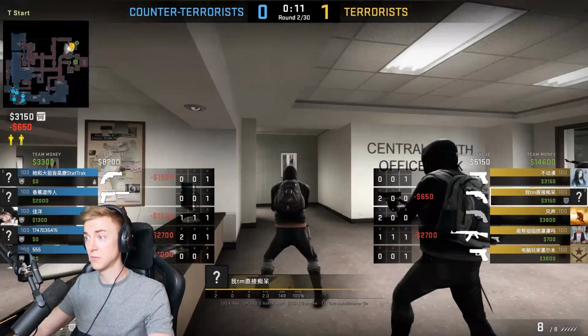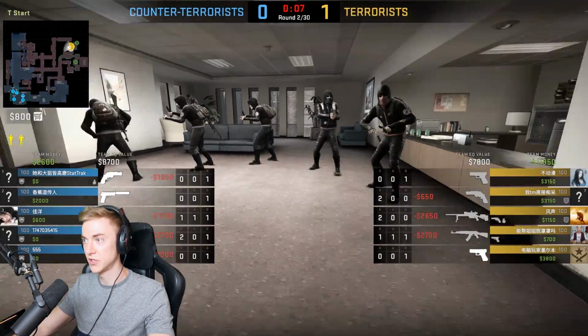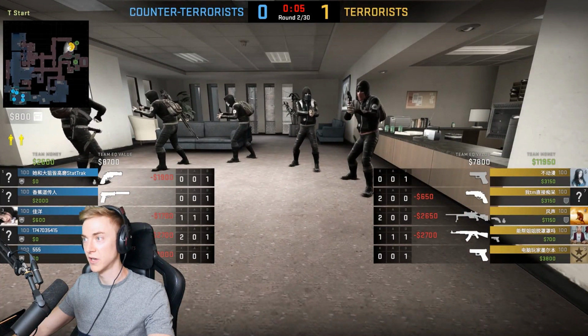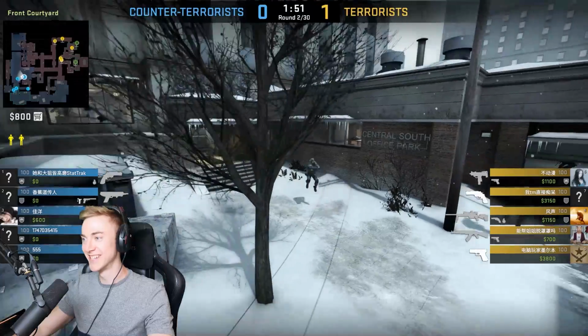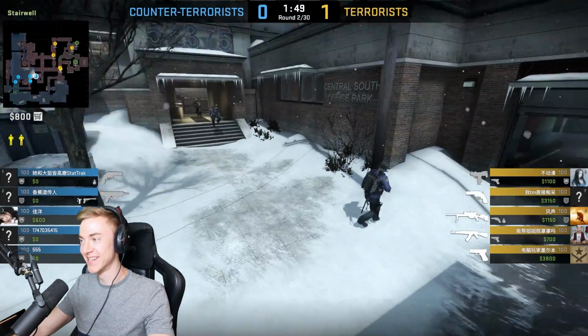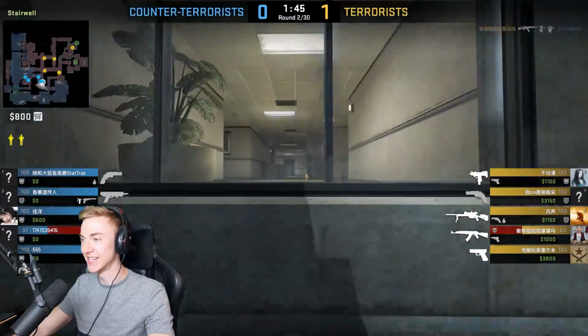I honestly feel like this was some kind of weird pre-arranged match with a bunch of cheaters. There are definitely two cheaters right here. You can tell by the ones looking at the ground. But on our CT team, how many cheaters do we have? Oh my goodness, there's at least 3 on the CT team. 4 maybe? Yeah, 4. I think it's a 4v2.